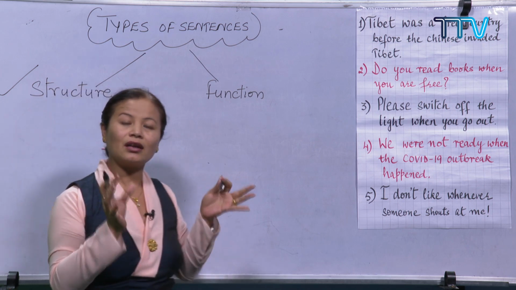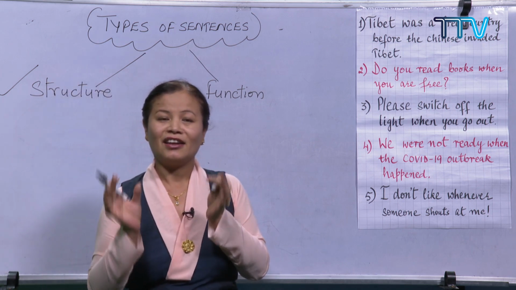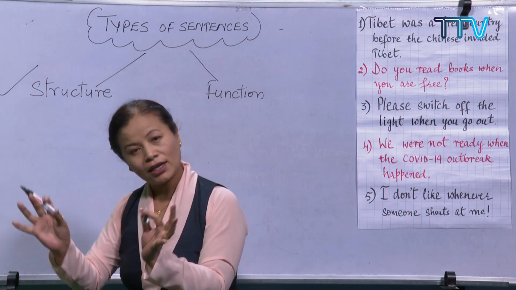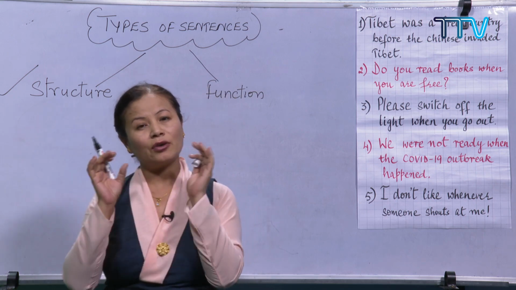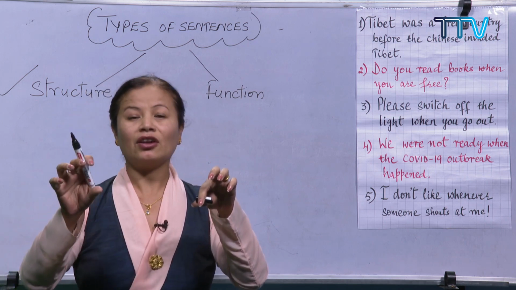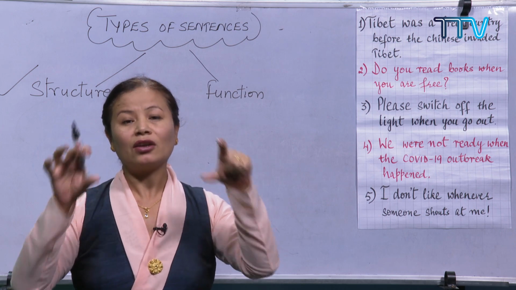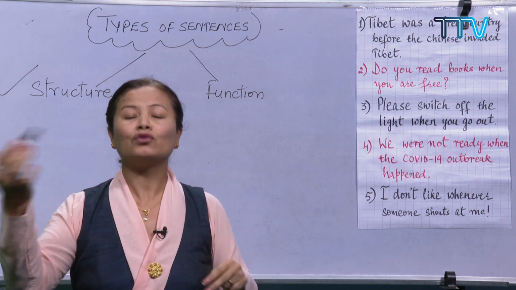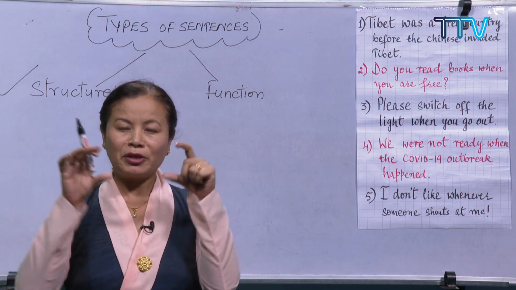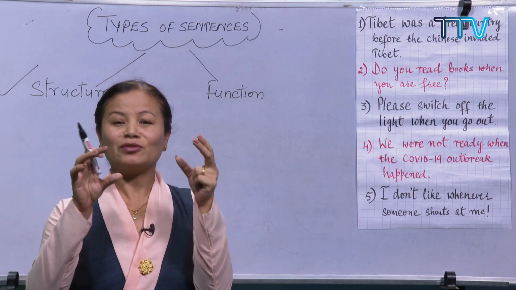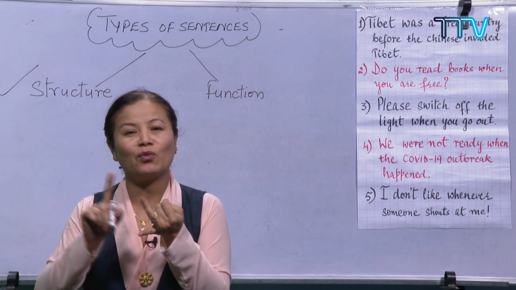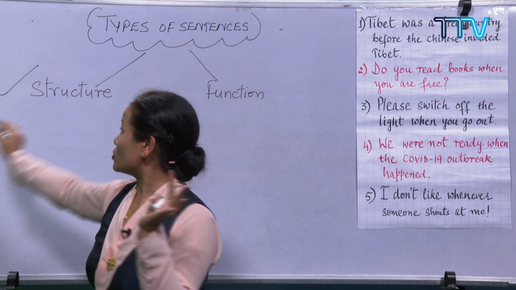What a complex sentence is, depending on the structure, we have already covered. Structurally, when you look at a complex sentence, you will find there is a dependent clause and an independent clause at the least. We can have two or more, even more than one, but the minimum that a complex sentence should have is at least one dependent and one independent clause. Okay, so this part is done.